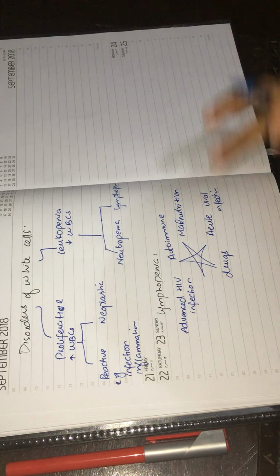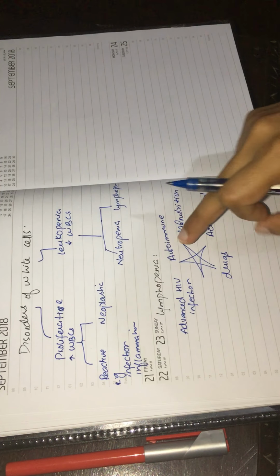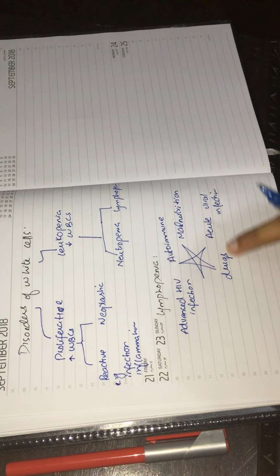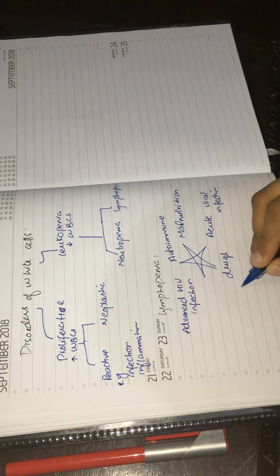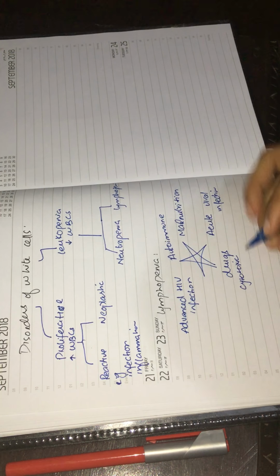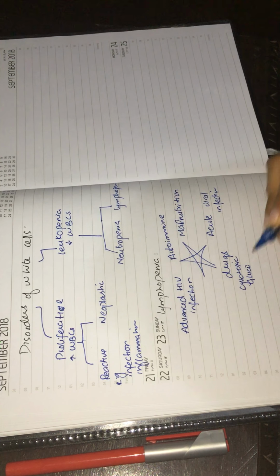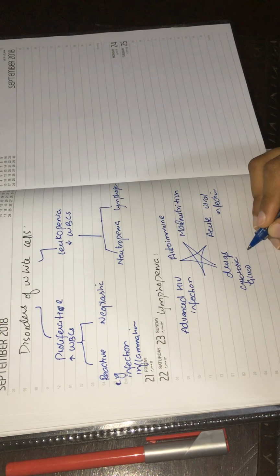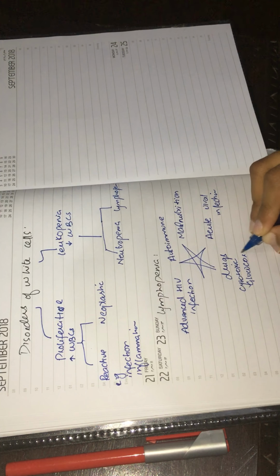What are those five main causes? Advanced HIV infection, autoimmune disorder, malnutrition, acute viral infection, and certain drugs. Certain drugs like cytotoxic drugs which are used in cancer therapy, glucocorticoids, because they are anti-inflammatory drugs, so they decrease the number of white blood cells. Glucocorticoids.